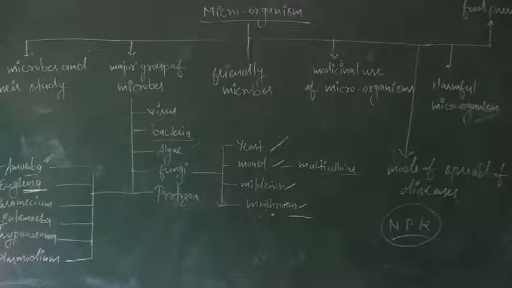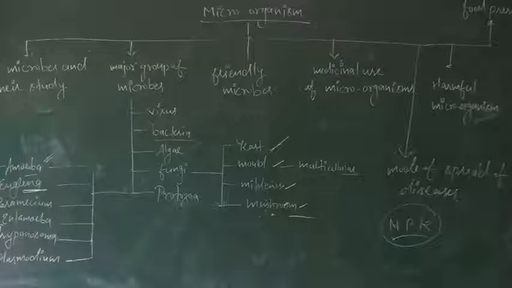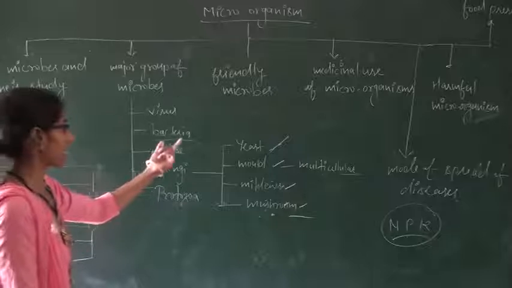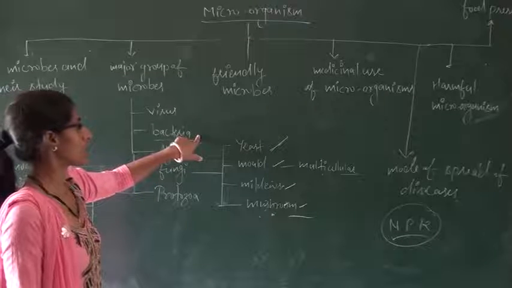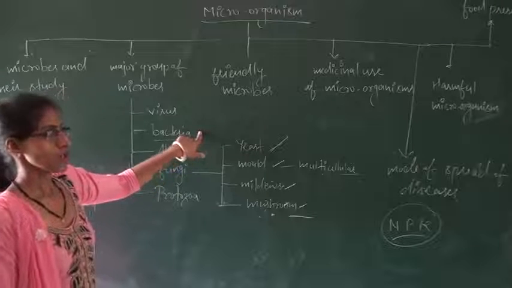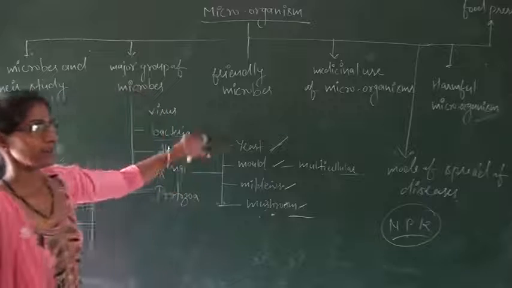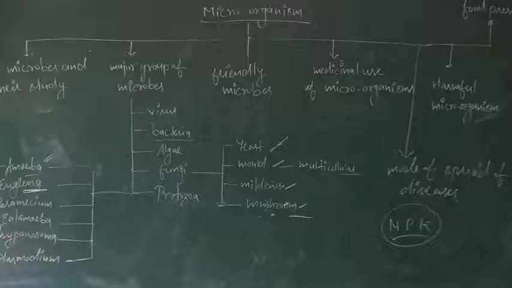Okay, after that, blue-green algae, ammonification, nitrification, denitrification. In these processes, bacteria are used and they behave as a friend in the process of nitrification, denitrification, ammonification, etc.